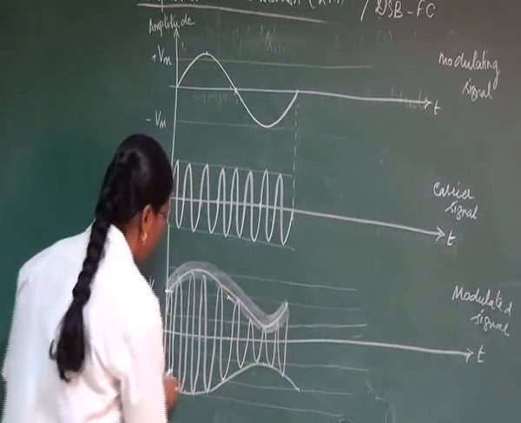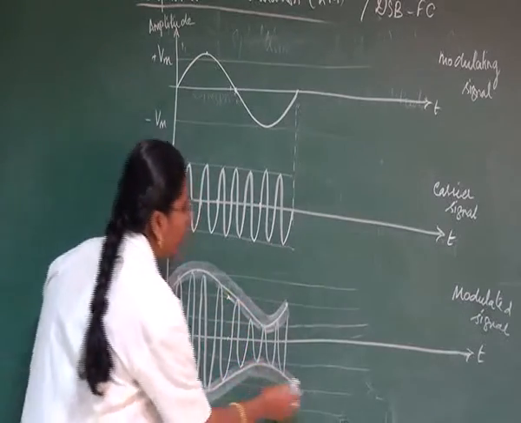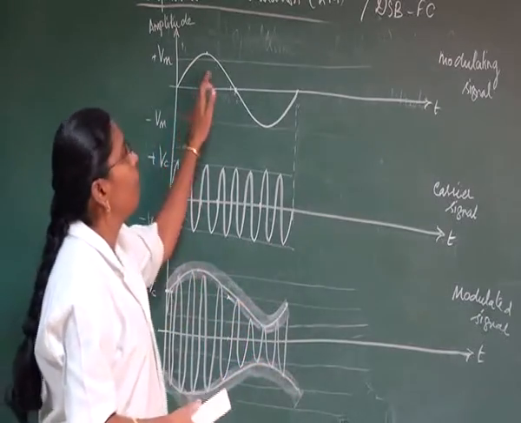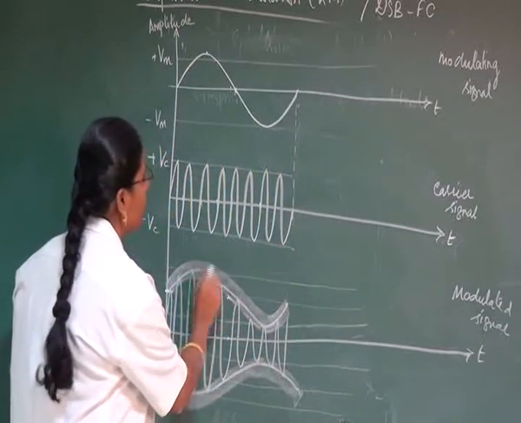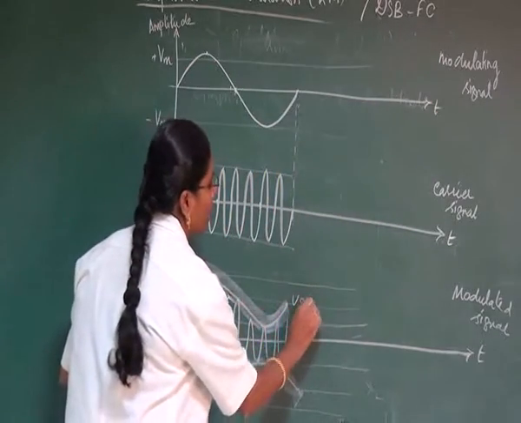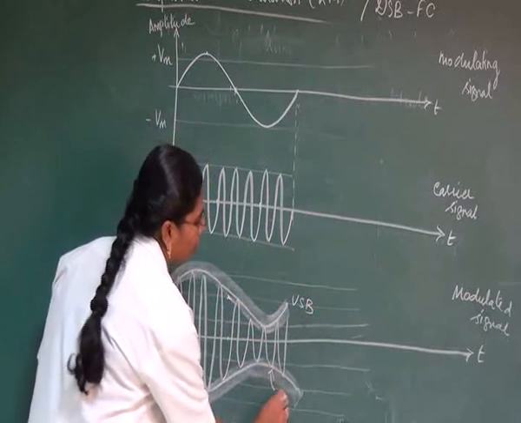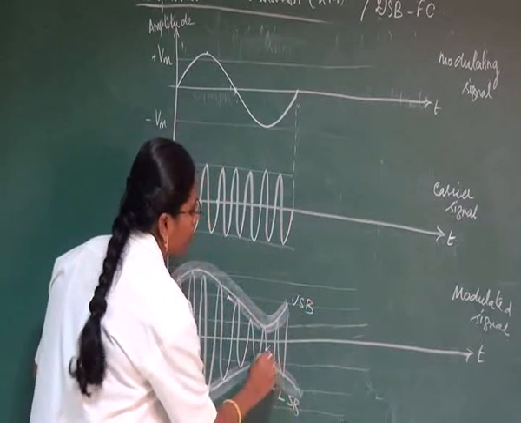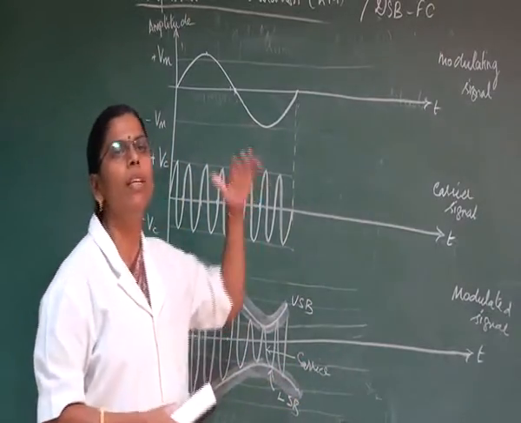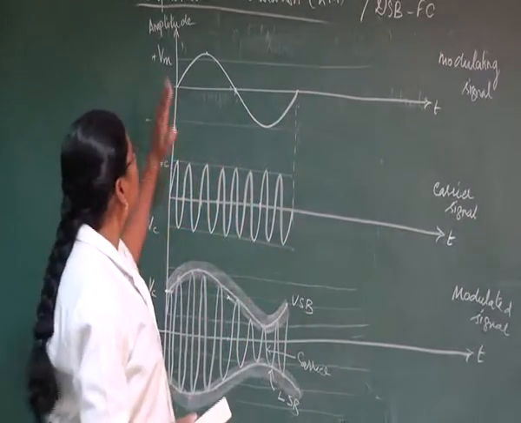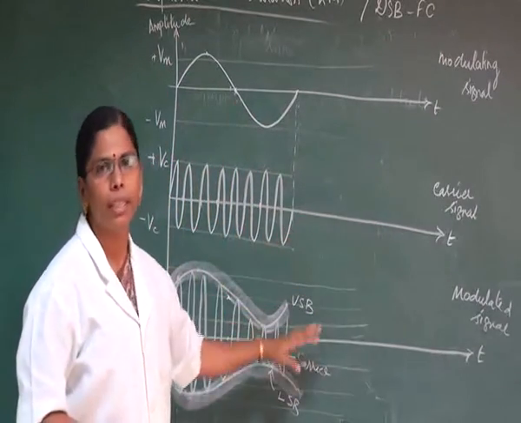If we trace the envelope of the signal, we will be getting the same envelope as the modulating signal. This will be called our upper side band, whereas this will be called our lower side band, and at the center we have our carrier signal. This is what we have represented in our equation, right? So this is the graphical representation of our modulated signal.